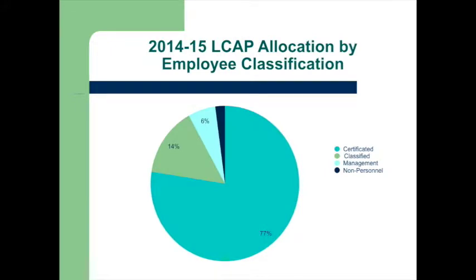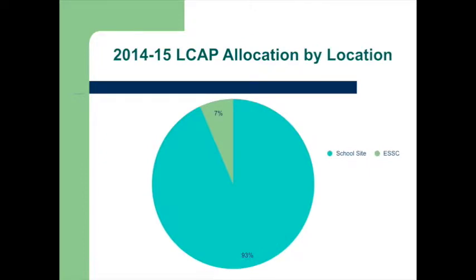Our current Local Control and Accountability Plan, our LCAP, in this slide shows how the support is being provided across the district. The majority of the fiscal resources is being channeled for certificated, or teacher, support. And you can see the remaining proportions of support to the system, classified and administrative. In this final slide about the budget from this year, it shows that the majority of funds have been allocated to school sites and only 7% for district-wide services here located at the Education Service and Support Center.